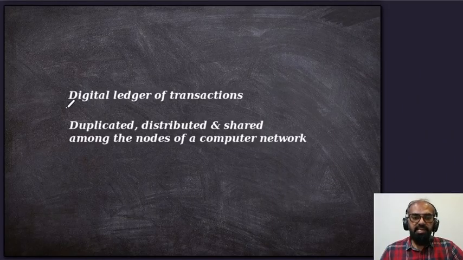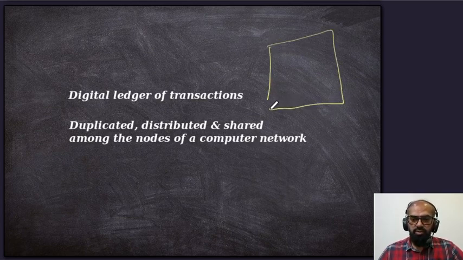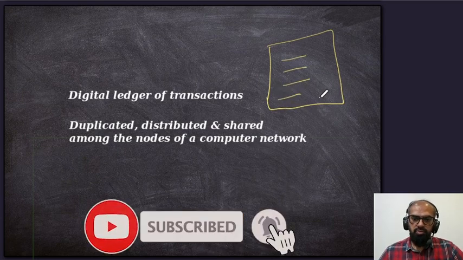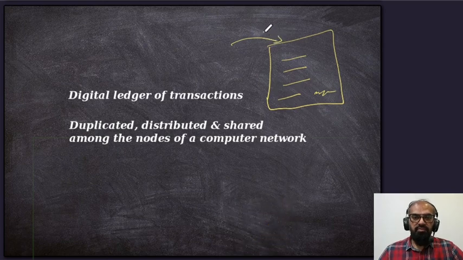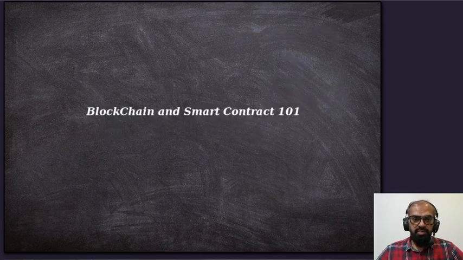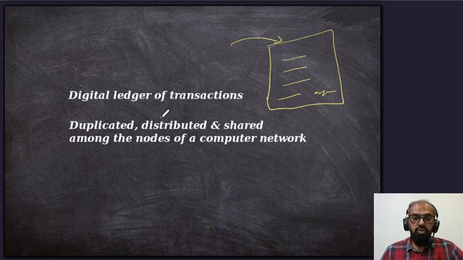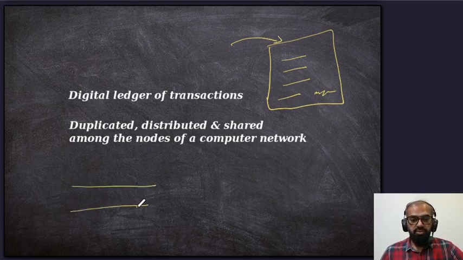Basically, assume that a smart contract is like the contracts we have, which hold some information and are signed by people. In a similar fashion, this contract and its information have to be stored somewhere, and blockchain is the place where we store this. So what's blockchain? Blockchain is basically a digital ledger of transactions. Simply said, it manages all the transactions.